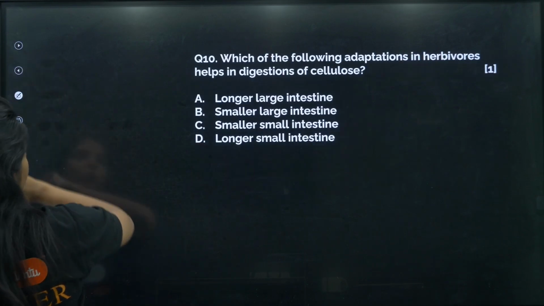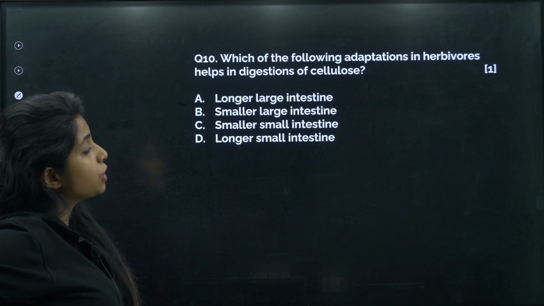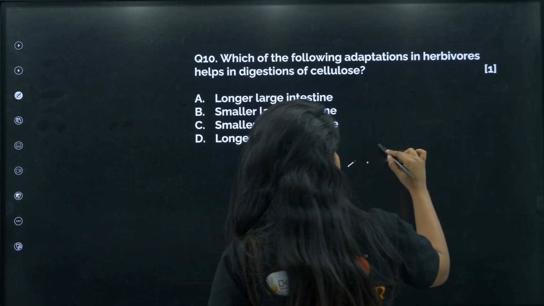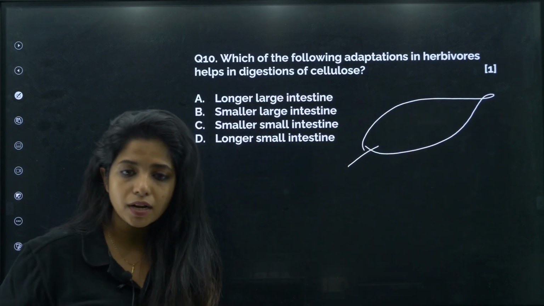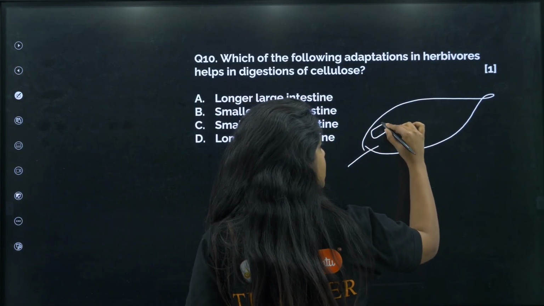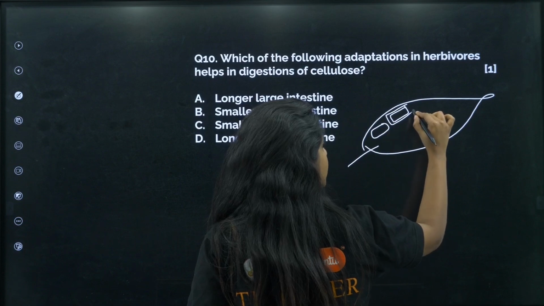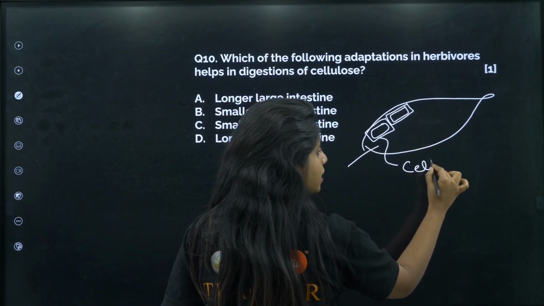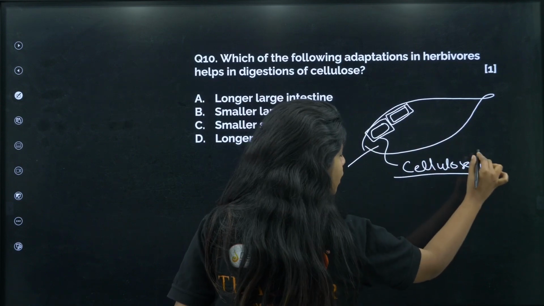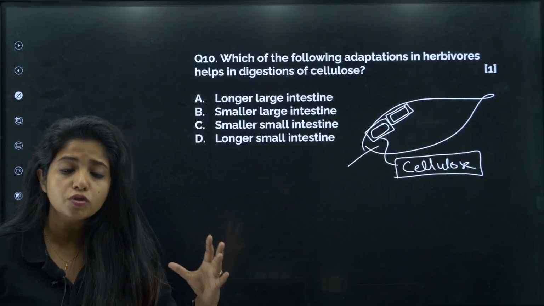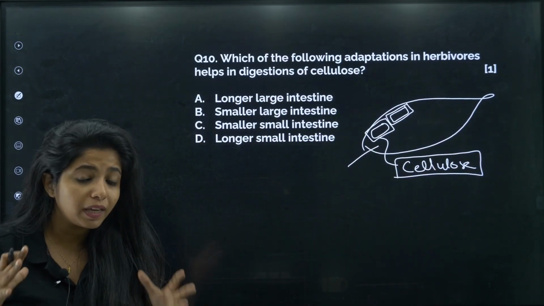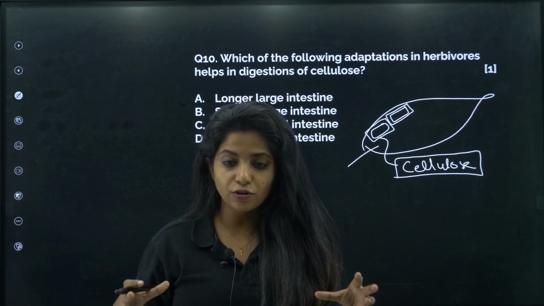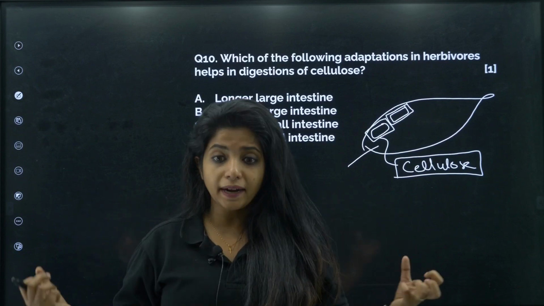Yeah, cool. Next question. Which of the following adaptations in herbivores helps in digestion of cellulose? So, I hope you know that. In the case of herbivores, they are feeding on plant products, and the plant cells which are there, they have thick cell wall, my dear children, and this cell wall which is there, it is made up of something that is known as cellulose. And for breaking down cellulose, it takes a huge lot of time. So, if you want to break it down properly, you should have time to spend it. Okay, you should have enough time to spend on it, right?